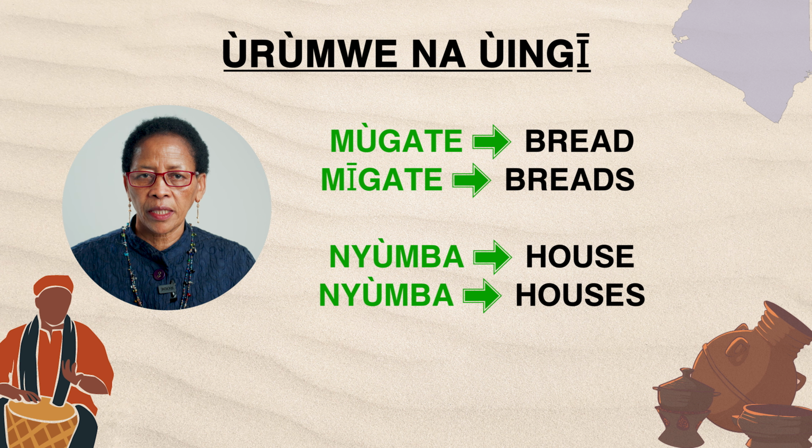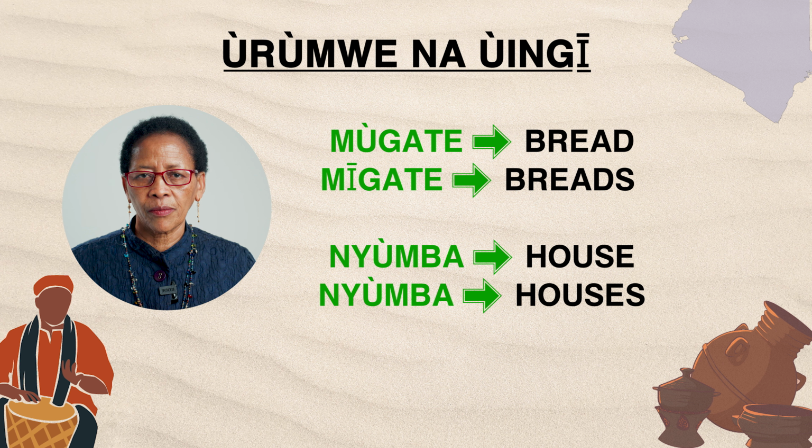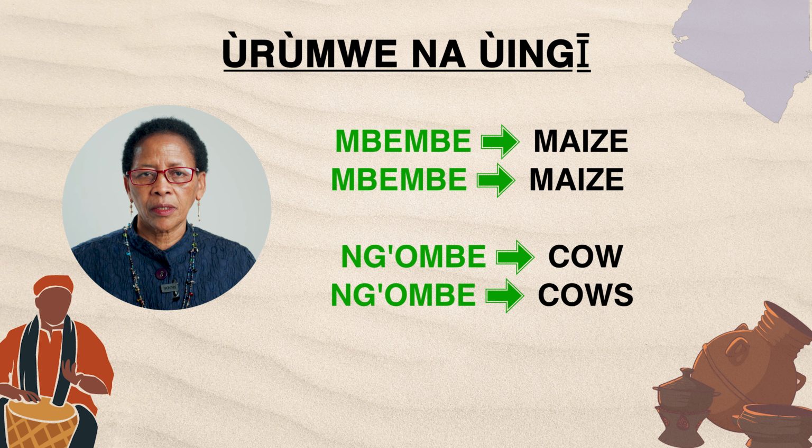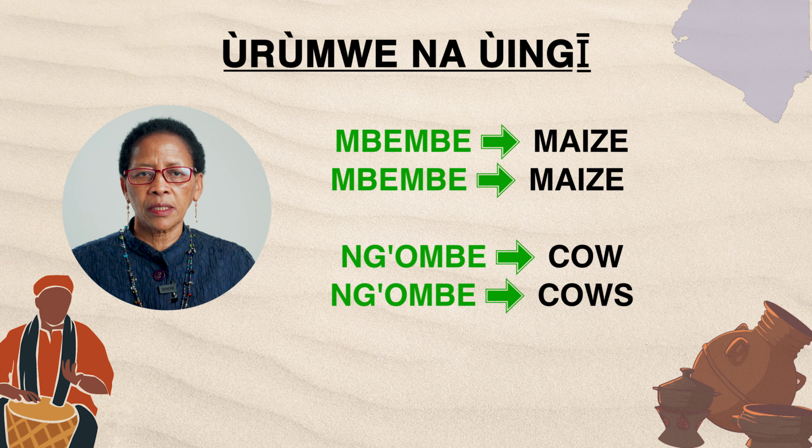Then you have mũgate, bread, mĩgate, bread. Nyũmba, one house. Then nyumba, houses. Nyumba does not change. It remains the same. Just like bebe, which is maize. Whether it's a mini or not, bebe remains the same. Just like the English maize.